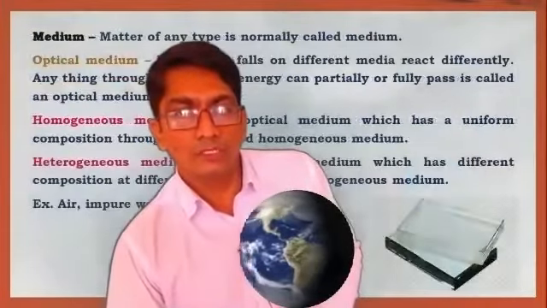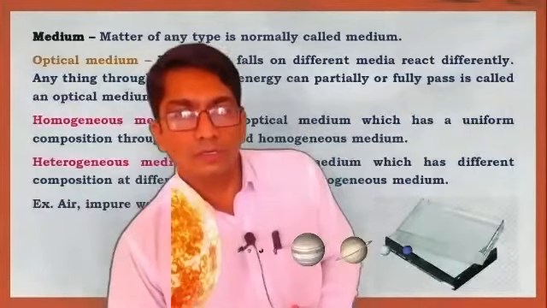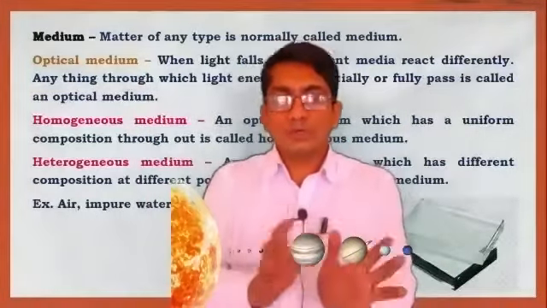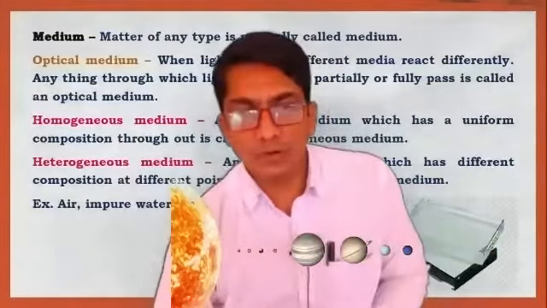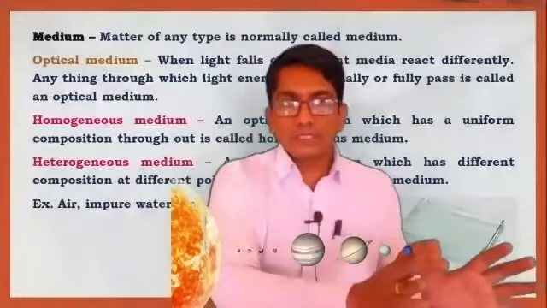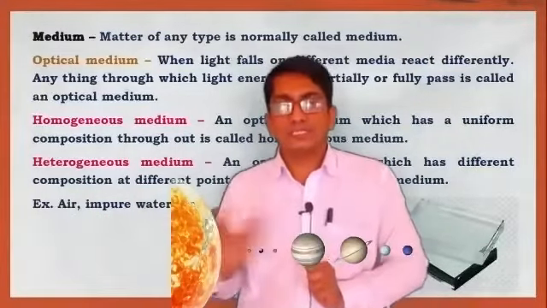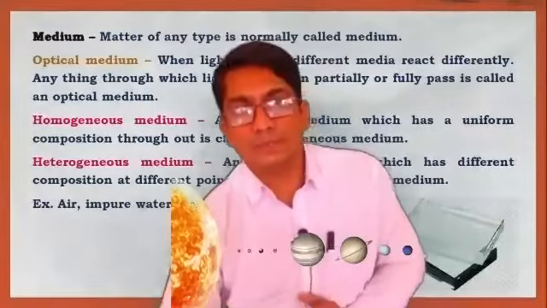Let's see first, in the solar system there are luminous and non-luminous bodies. This one is the luminous body, and this planet is the non-luminous body.